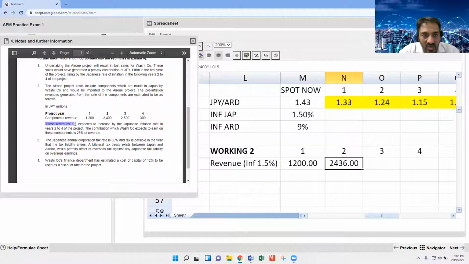Here it is mentioned that the revenues are expected to increase by the Japanese rate of inflation in year 2 to 4 of the project.